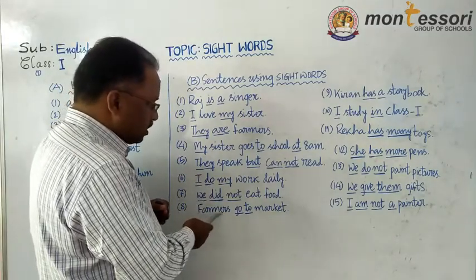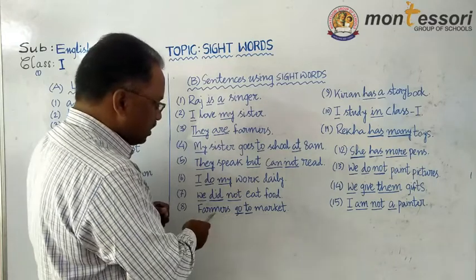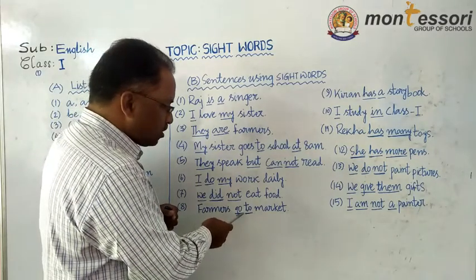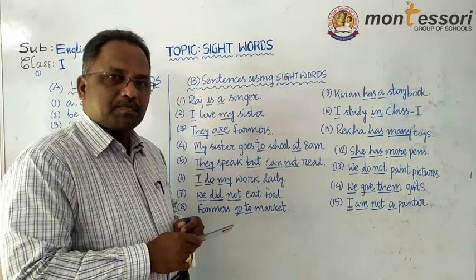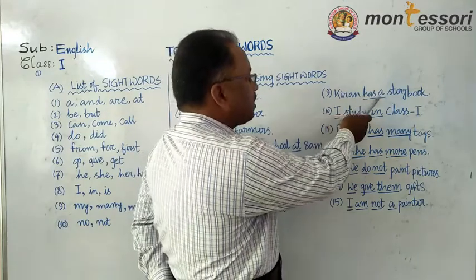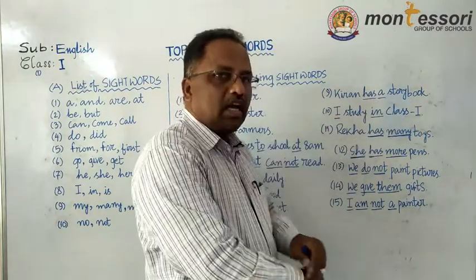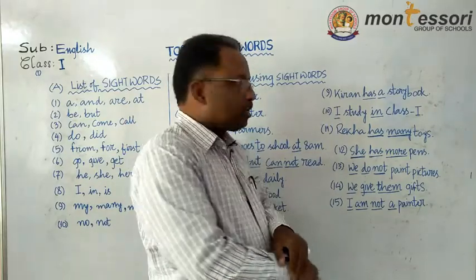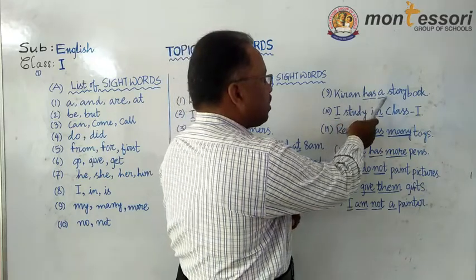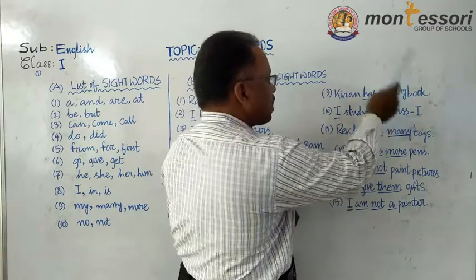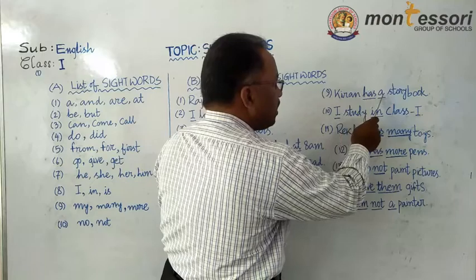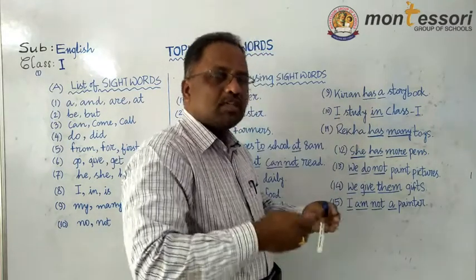Next you see, farmers go to market. Now here, go and to, these two words are sight words. Next you see, Kiran has a story book. Now here you see Kiran is one word, has one word, a one word, story one word, and book is another word. Now out of all these words, has and a are the two words we use most of the times.